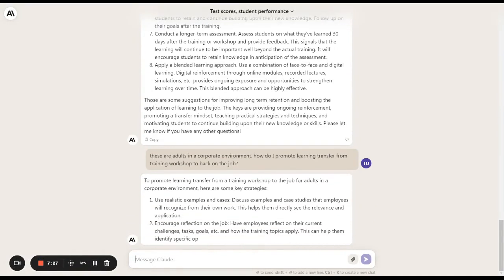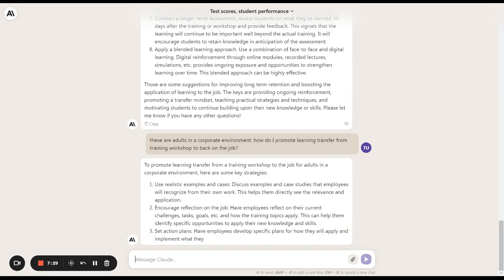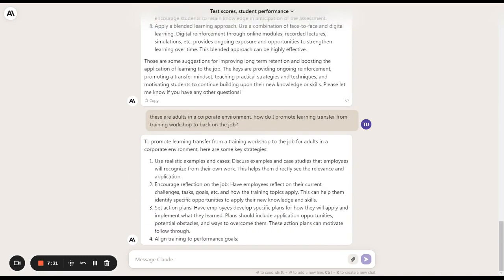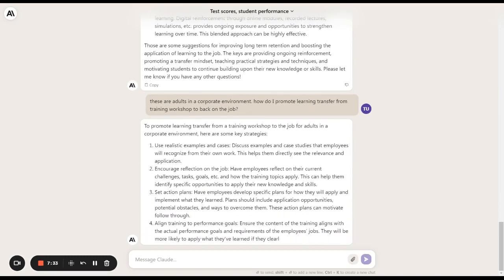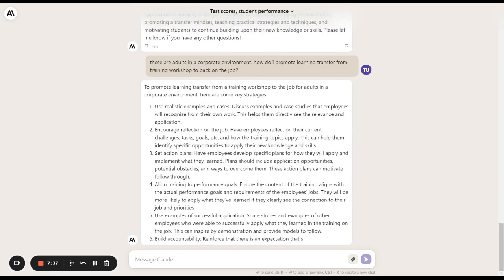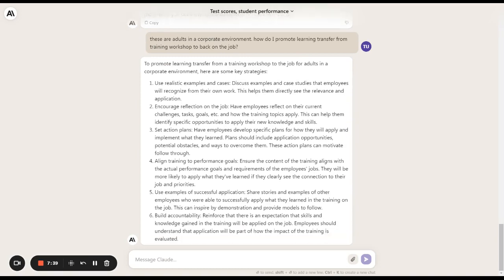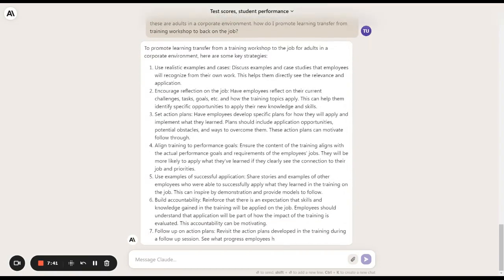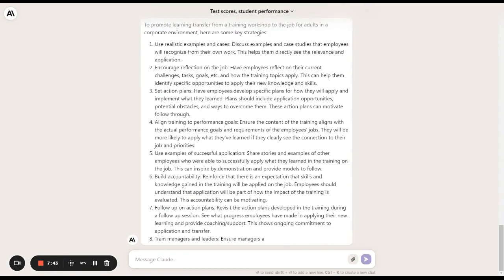Nice. Encourage reflection, realistic examples and cases, set action plans, align training to performance goals. I love it. Use examples of successful application, build accountability. And I think they put up follow-up and action plans. Yep, yep, yep.